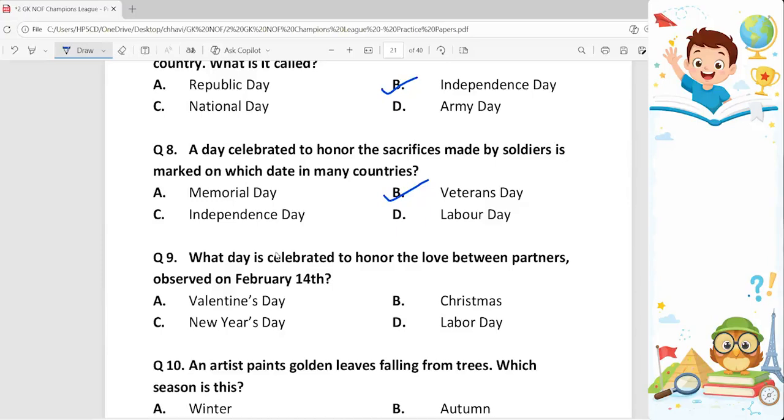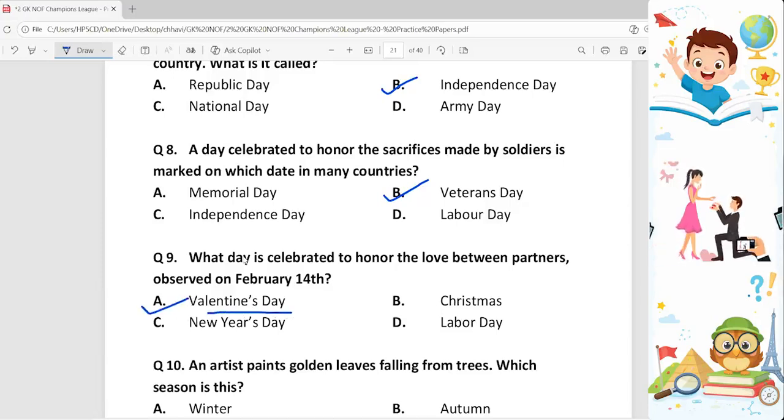Question number 9. What day is celebrated to honor the love between partners observed on February 14th? So this day is dedicated to expressing love and affection between the intimate partners, and this day is Valentine's Day.